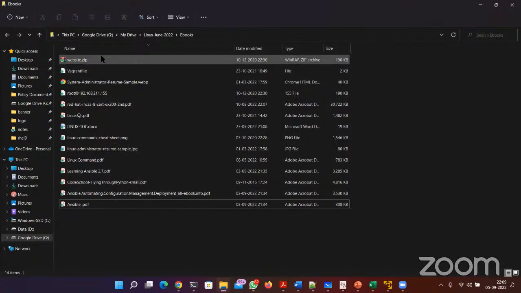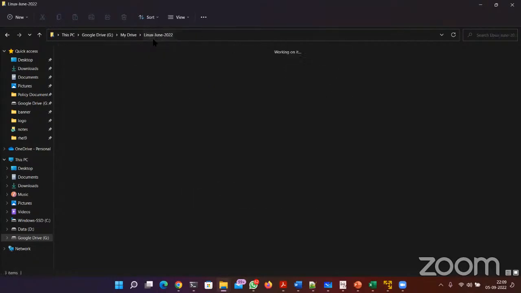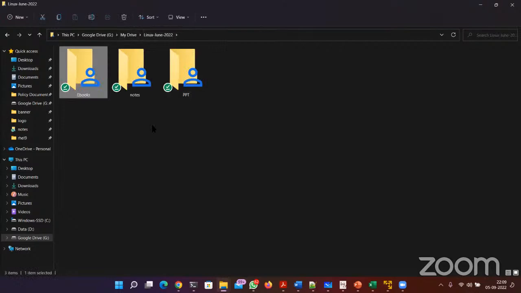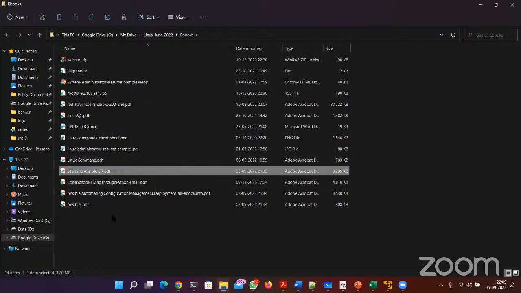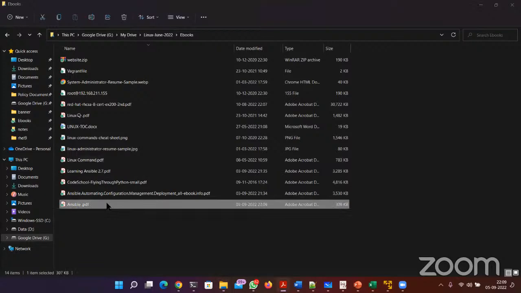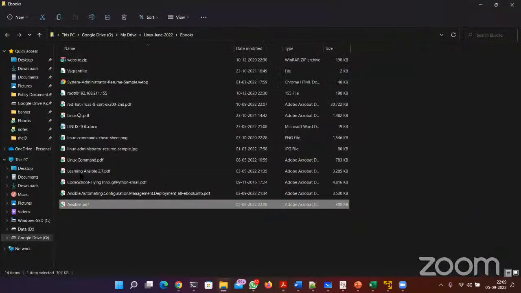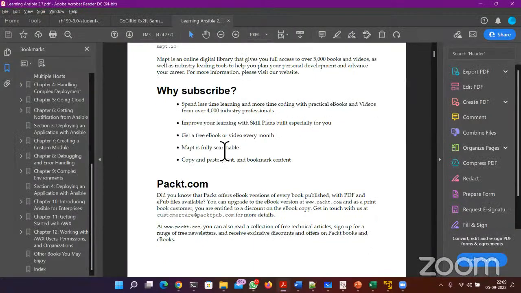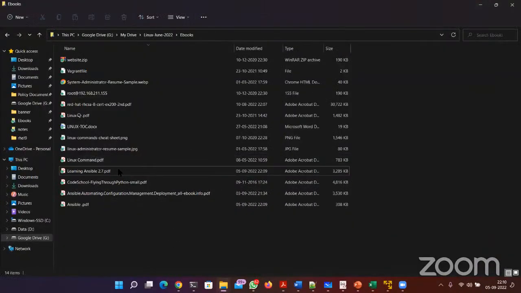So what I normally do is create a Google Drive, and in the Google Drive I share most of the resources. For example, this is the Google Drive for the June batch, which is ongoing. In the ebooks, I have ebooks for the Linux course, ebooks for Ansible complete, and my personal Ansible notes as well. Everything is already shared in advance. Once we finish the Ansible basics, you can open this Learning Ansible PDF, go through the pages one by one, and follow my notes. You will be able to complete Ansible all by yourself.